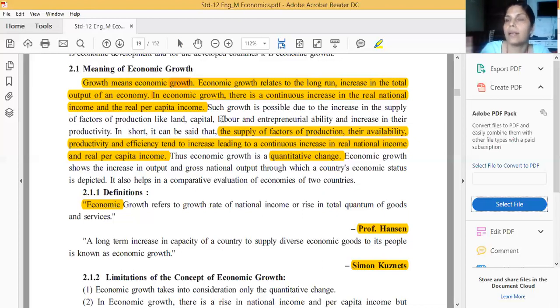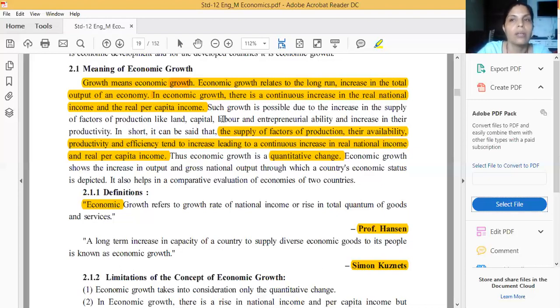Suppose last year it was 4%, and in 2016-17 America's growth rate was 5%. That means we are comparing with the previous year. Just like this, if India's growth rate in 2016-17 was 7.1, we are comparing to the previous year. Clear? So we compare it, and due to that reason economic growth is increasing.